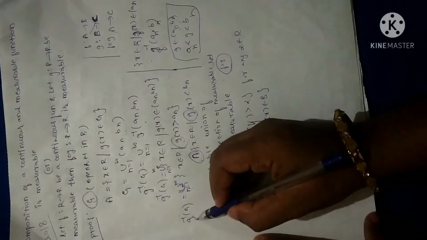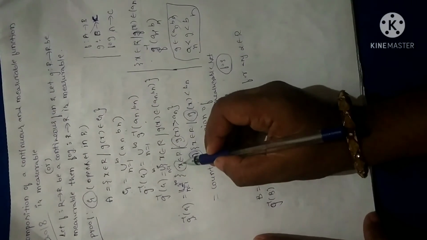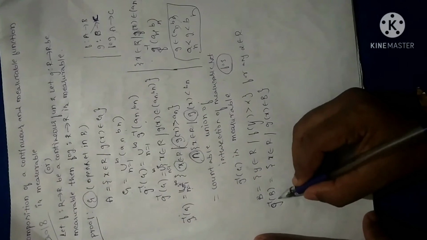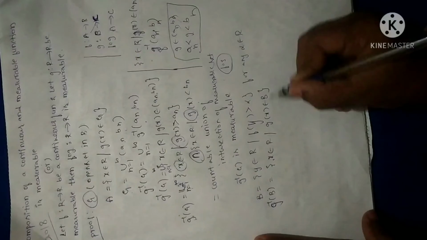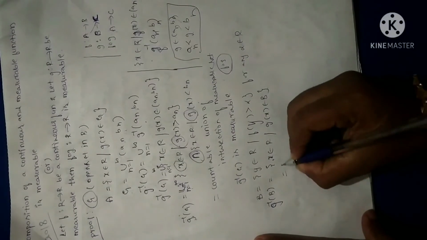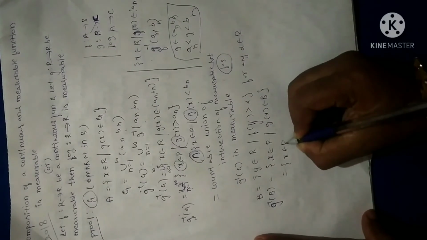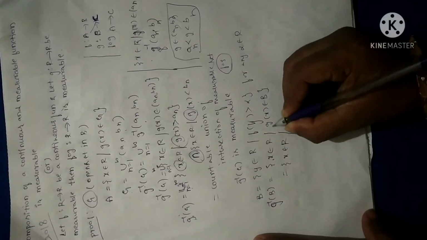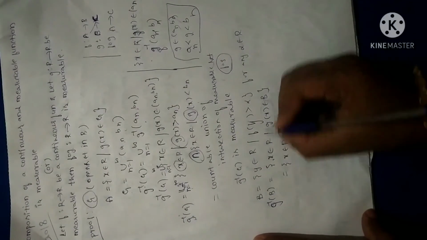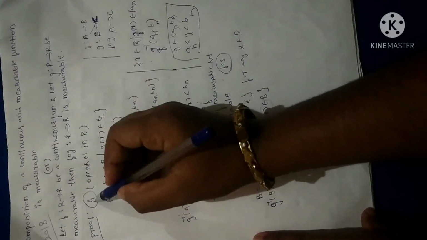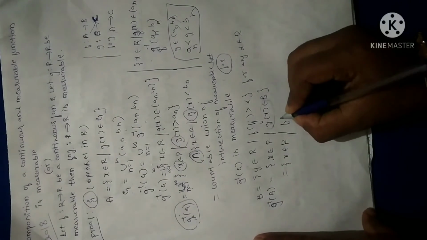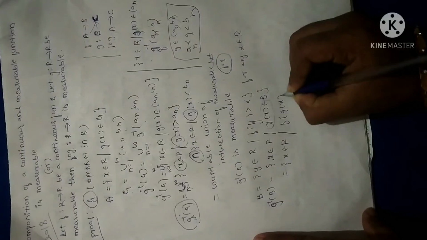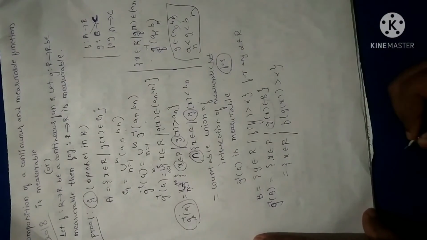Right? Why? Because in G inverse of G, what is the element we have? x. So when I consider G inverse of B, I can write the element x in R such that G of x belongs to B, or else I can write this by applying the composition concept here, since G of x is an element of G inverse of G. So I am applying the composition here. So f of G of x is greater than alpha.